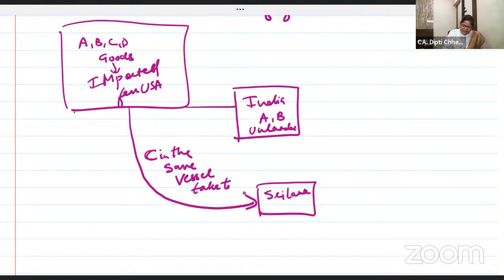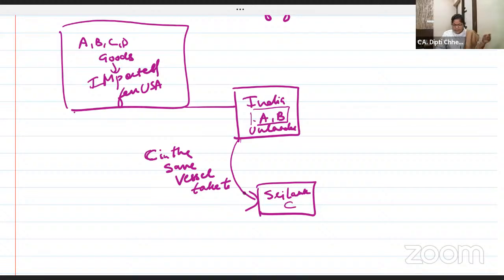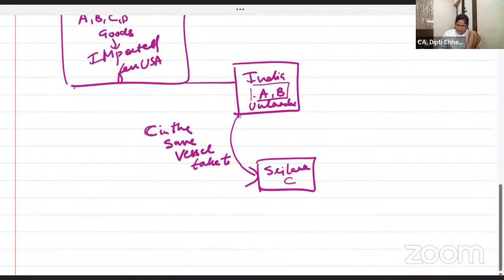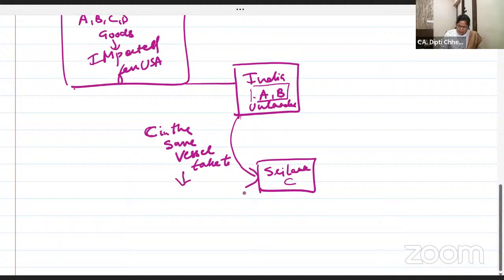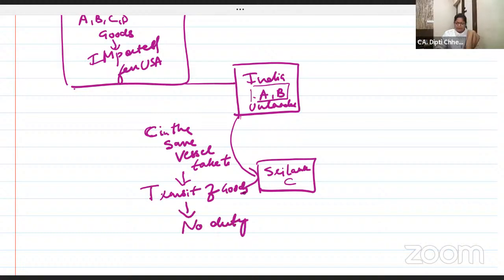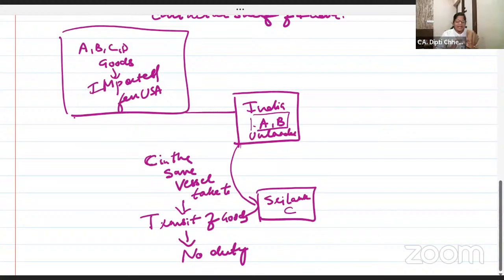A, B, C, D are imported from USA. Such a diagram. A and B is unloaded in India. These are called as what? Imported goods. C in the same vessel taken to Sri Lanka. So for C, it will be called as what? Transit of goods. Transit of goods. And along with it write no duty. Transit of goods and no duty.